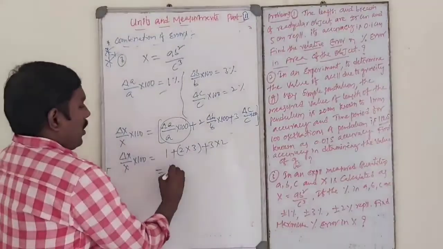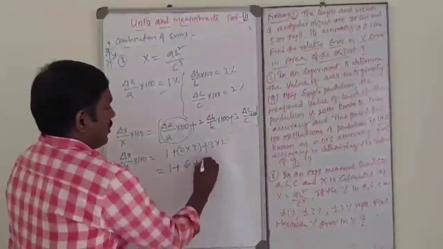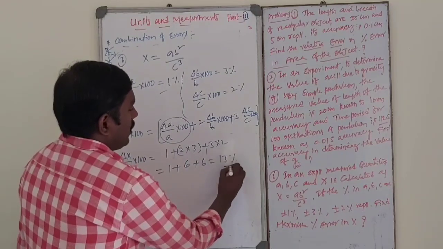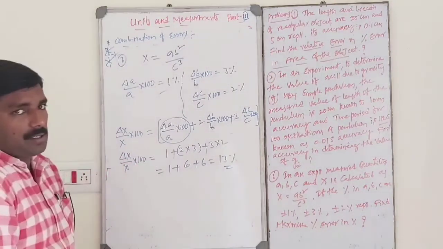So total 1 plus 6 plus 6, that is 13% in x.